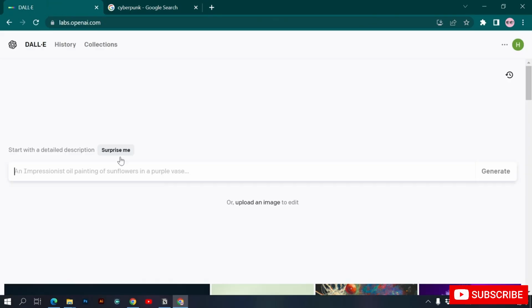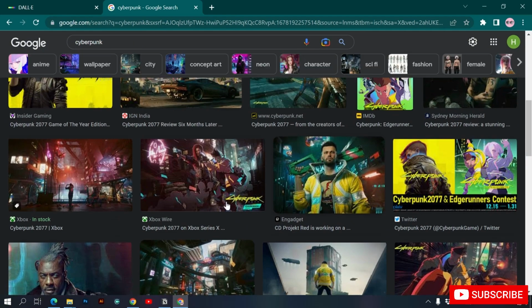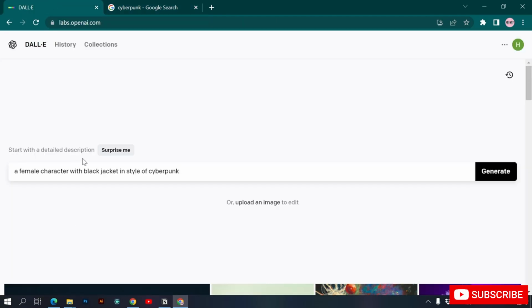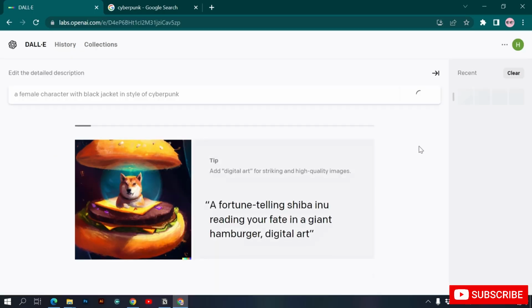So if you want to create, for example, a female character with black jacket in style of cyberpunk, let's say. So in style of cyberpunk, just like these, I want to create a female character with black jacket. Let's see what DALL-E gives us with regards to it.